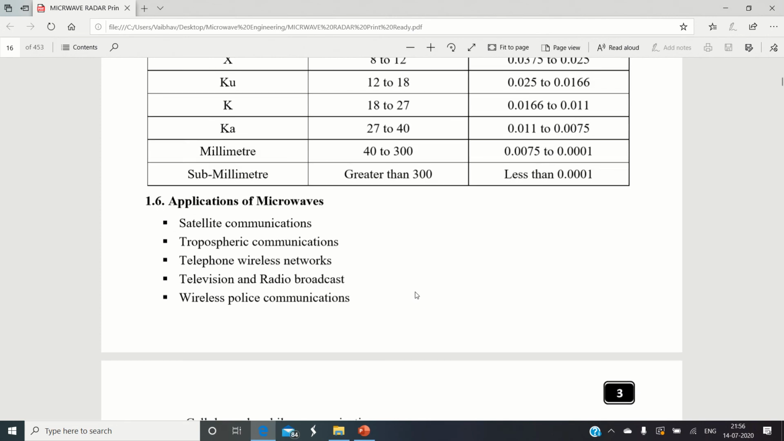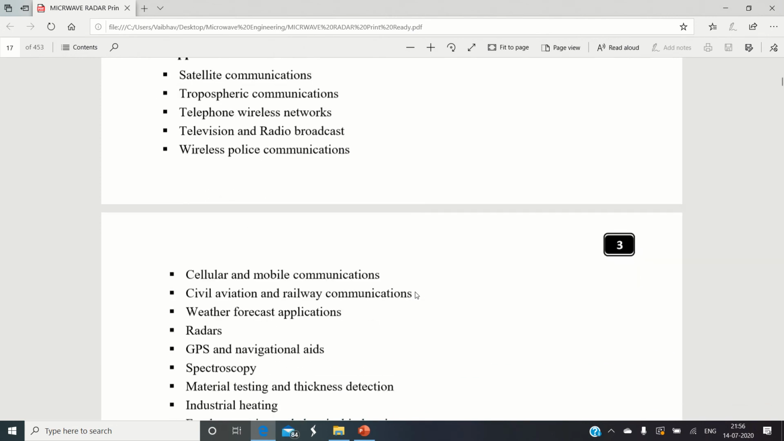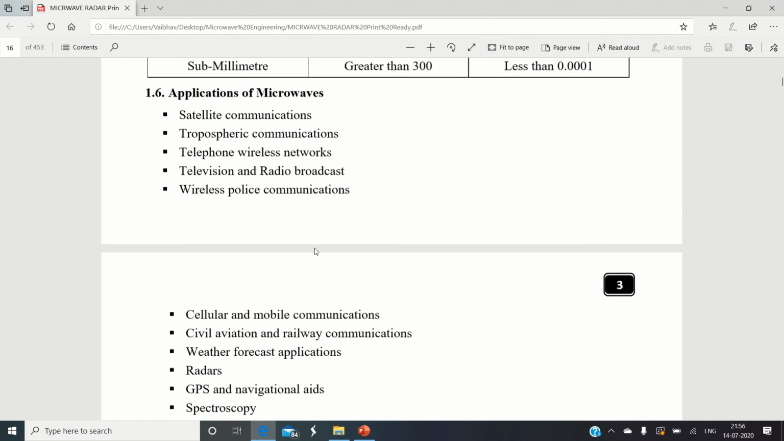So these are the applications of the microwaves. The list is very huge because microwaves are being used in a variety of different types of applications. Some of the applications which extensively make use of microwaves are listed over here. They are used in satellite communication, tropospheric communication systems, telephone and wireless networks, television and radio broadcast. They are used in wireless police communication, road safety, right?